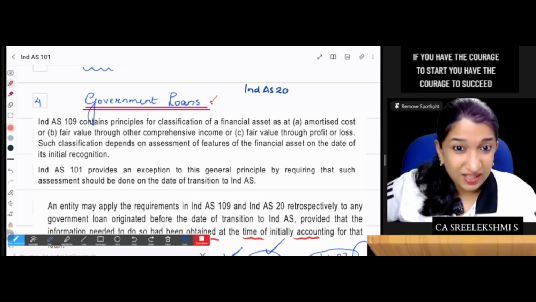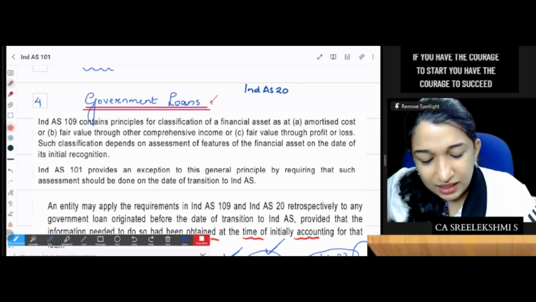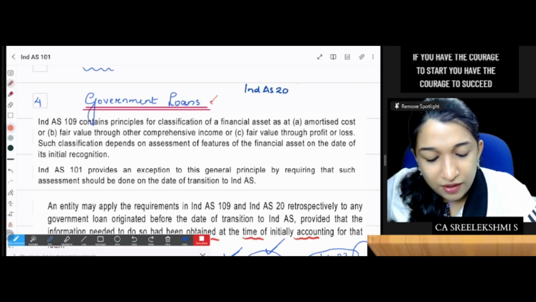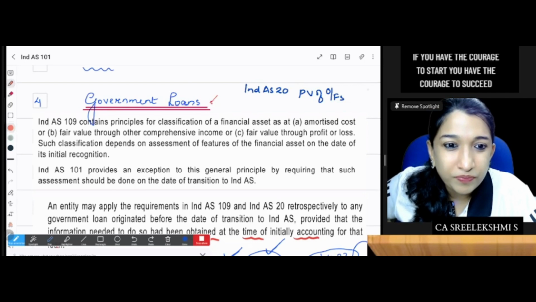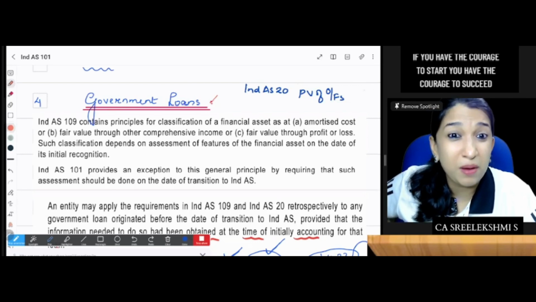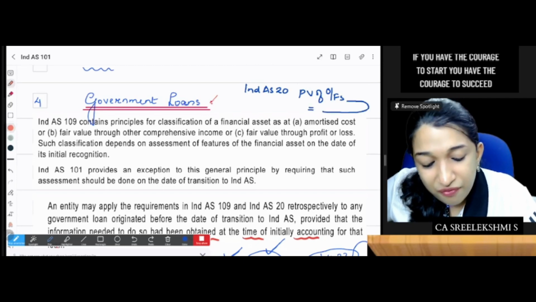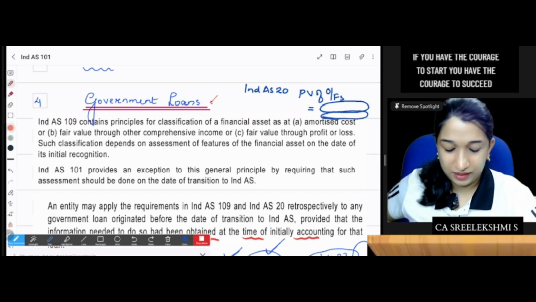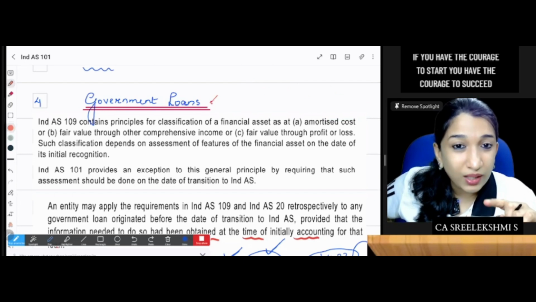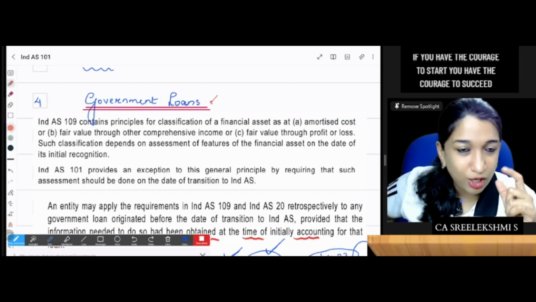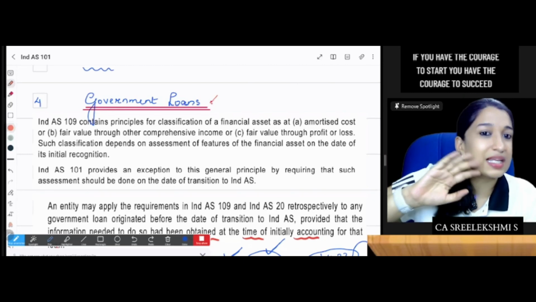As per IND AS 20, if there is a government loan at a concessional interest rate, then you need to calculate present value of cash outflows as per market rate of interest. So we will calculate the fair value of loan and the difference will be treated as government grant. The government loan is recorded at fair value, the present value of cash outflows discounted using the market rate of interest, and the difference will be recorded as government grant.